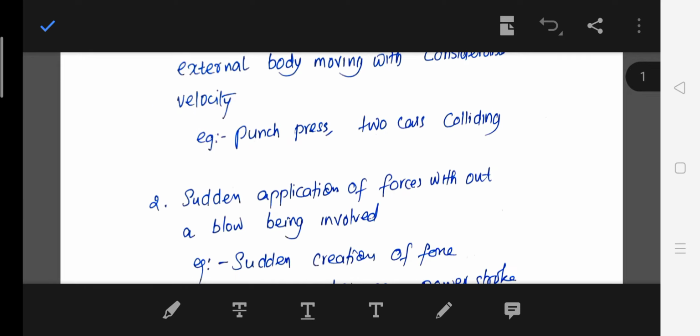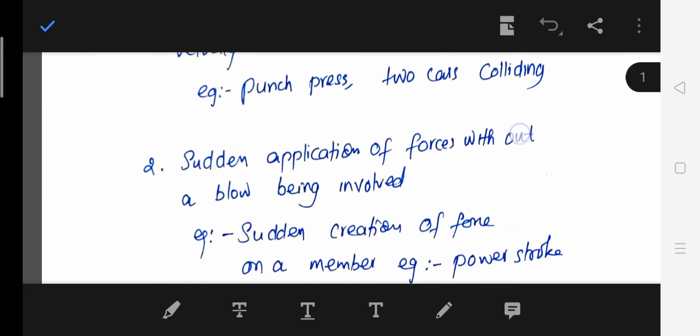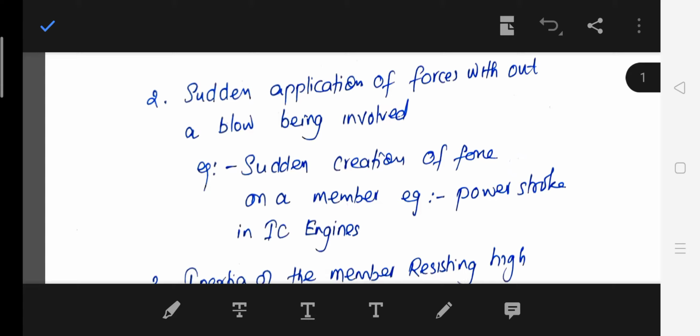Then sudden application of force without a blow being involved. Example, sudden creation of force in a member. Impact is all of a sudden. It happens with a sudden initial velocity. So sudden creation of a force on a member. Example is the power stroke in IC engines.